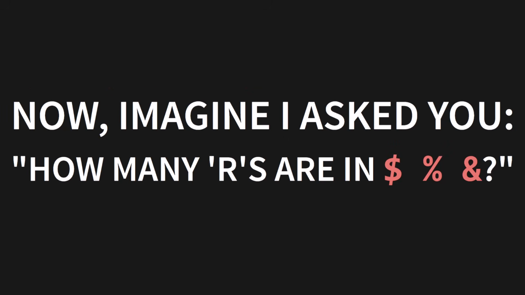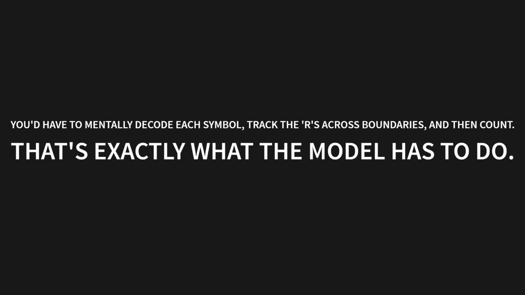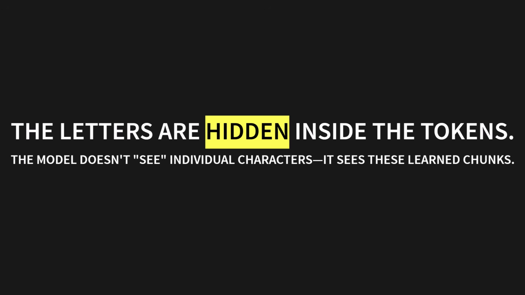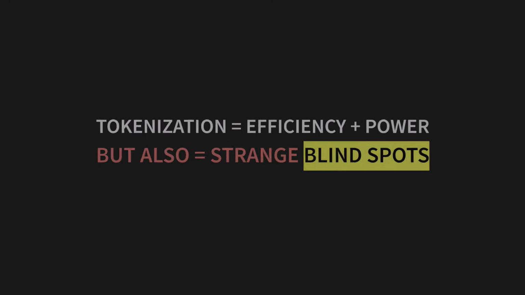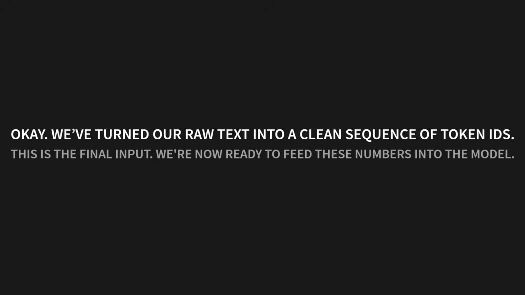Now, imagine I asked you how many R's are in those 3 symbols. You'd have to mentally decode each symbol back to its letters, keep track of where the R's are across the symbol boundaries, and then count them. That's exactly what the model has to do. The letters are hidden inside the tokens. The model doesn't see individual characters. It sees these learned chunks. So tokenization gives us efficiency and power, but it also creates these strange blind spots. We've turned our raw text into a clean sequence of token IDs. This is the final input. We're now ready to feed these numbers into the model.